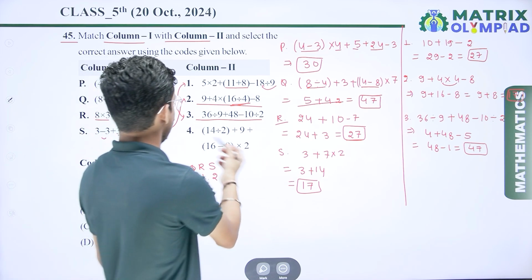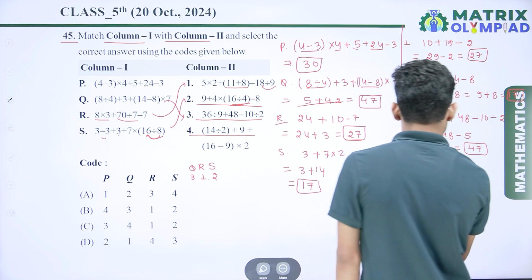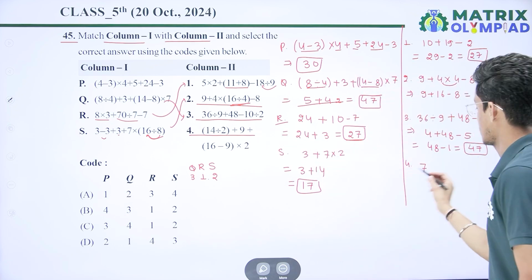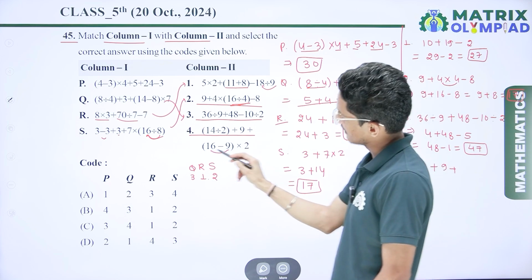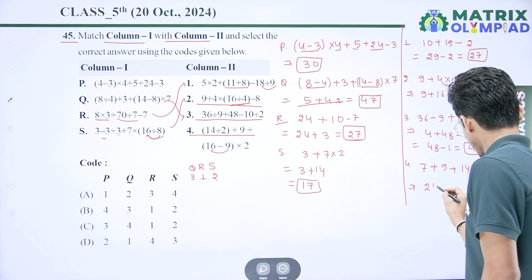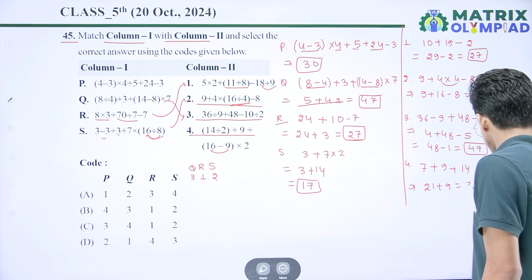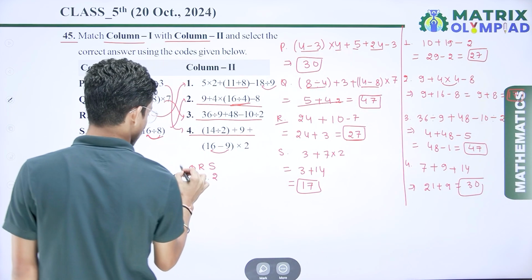And the last remaining one we have to solve is this one, 4. 14 divided by 2. So here I get 7 plus 9 plus, if I subtract here, I get 7. 7 multiplied by 2, that is 14. So here 21 plus 9, that is 30. It means P is connected to 4. So P is connected to 4.